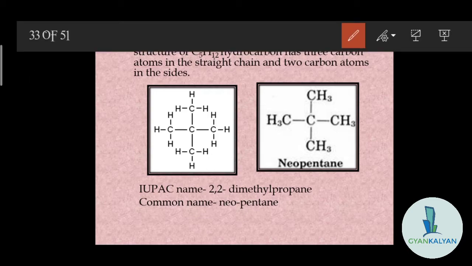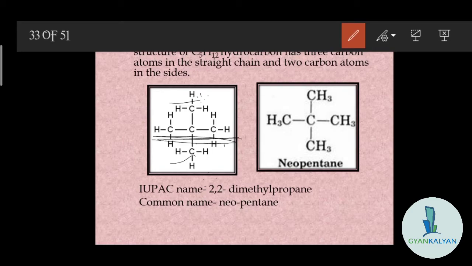Here we have the longest carbon chain, this one: carbon 1, carbon 2, carbon 3, and the other 2 carbons, carbon 4 and 5, are attached to the second carbon, on both the sides. First of all we will take the longest carbon chain as the parent alkane, and then we will see the presence of alkyl groups.